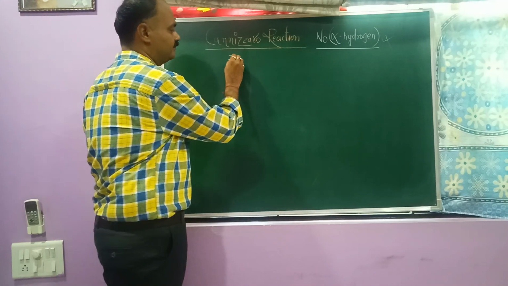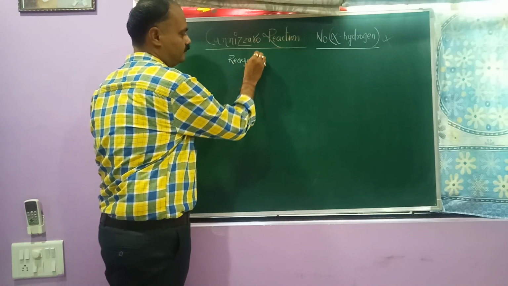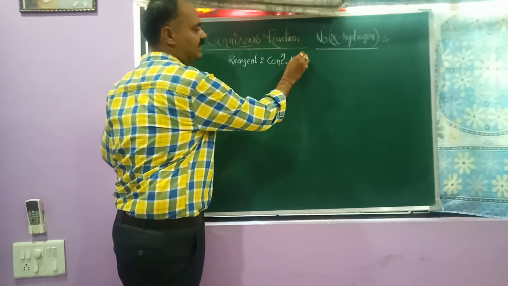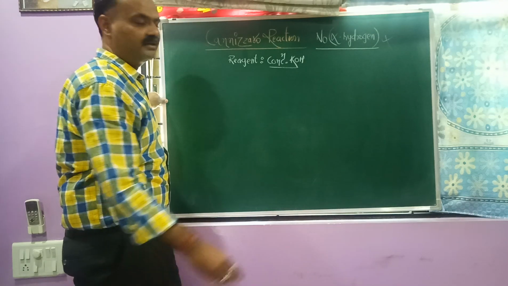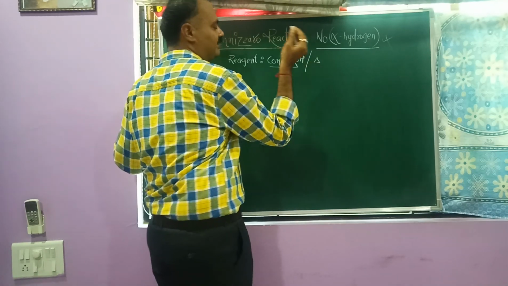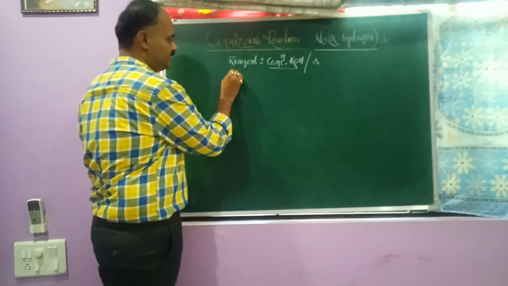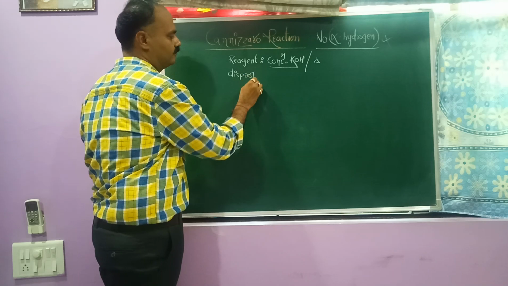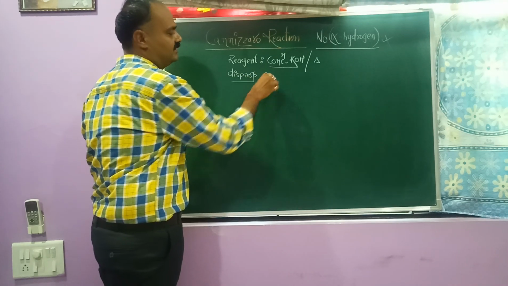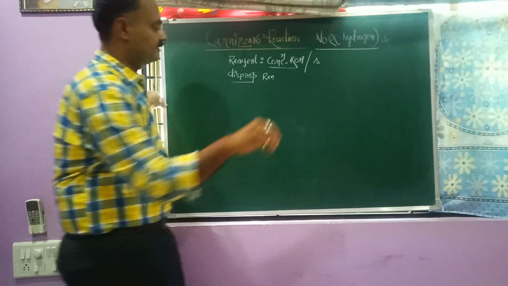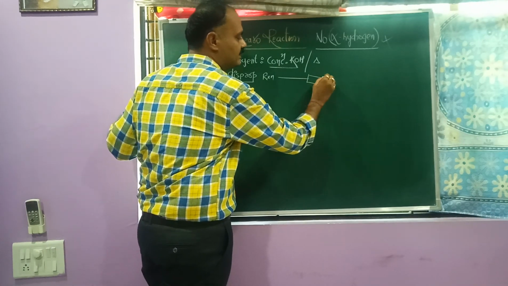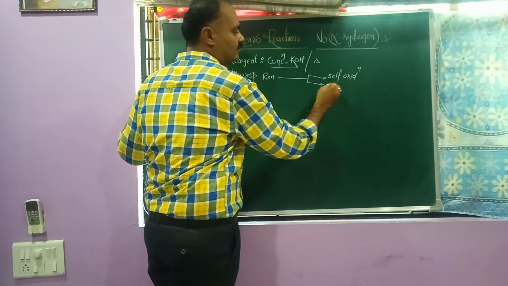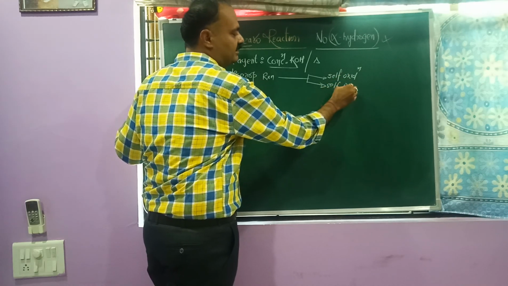See, the reagent in this case is concentrated alkali, which means I am writing here concentrated KOH or NaOH with some heating. This is a disproportionation reaction. The meaning of disproportionation is self-oxidation and reduction. Self-oxidation and reduction will occur.